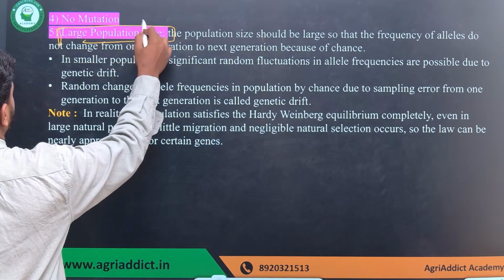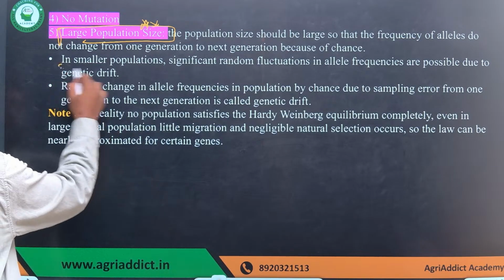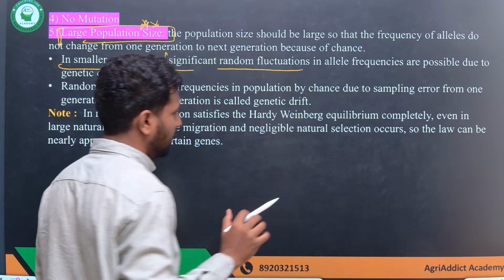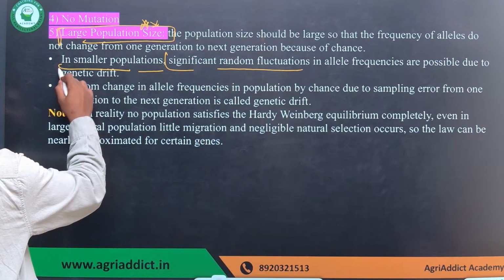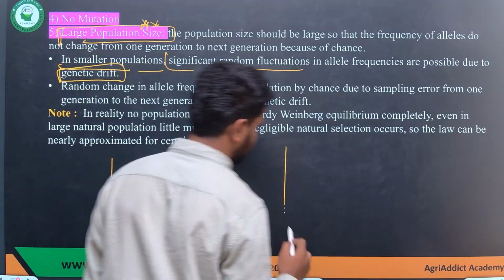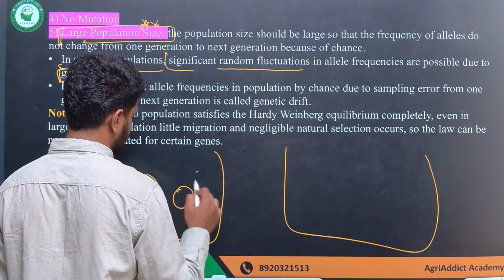So why should the population size be large enough? Because in a smaller population, there is significant random fluctuation in the allele frequency due to genetic drift. So I'll tell you what exactly it is. Consider two baskets, where you have two different colors of balls.